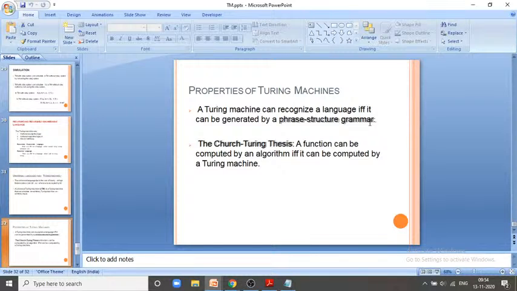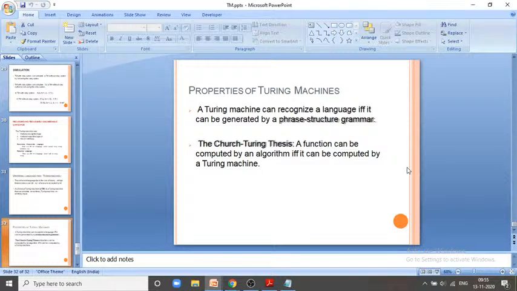So we come to the Church-Turing hypothesis now, which says that a function can be computed by an algorithm if and only if it can be computed by the Turing machine. I repeat, a function can be computed by an algorithm. That means a real life problem can be computed by an algorithm, implemented by a computer, simulated by a general purpose computer, if and only if it is accepted by the Turing machine. This is basically the Church-Turing hypothesis.